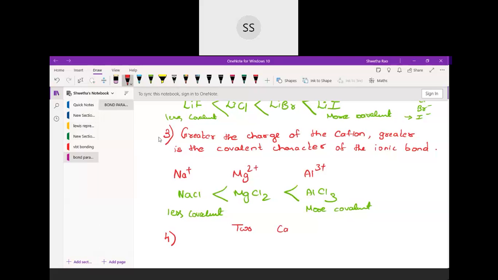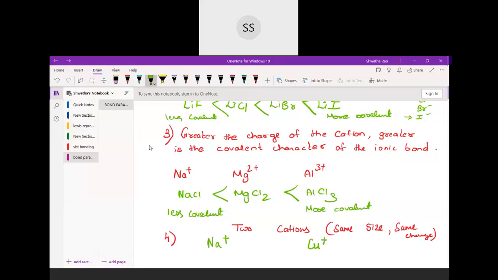Over? Okay, now one last one. You listen first, then I'll give you the rule. The last one says if you have two cations that I'm going to compare, both of the same size and same charge, but from different groups. You don't write this; later I will give you that fourth rule. Now I'm just explaining. I'm taking two cations, both having the same size and the same charge, plus.